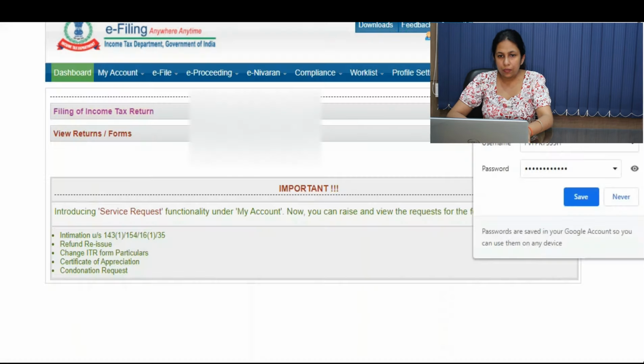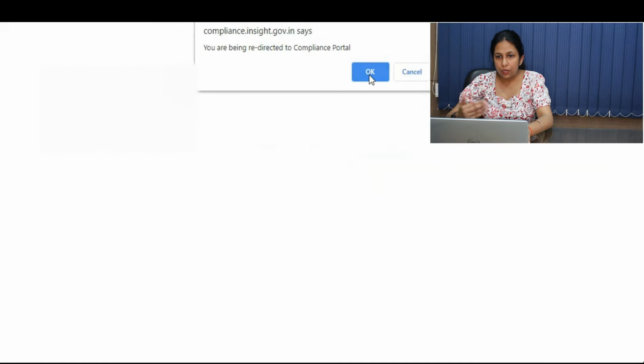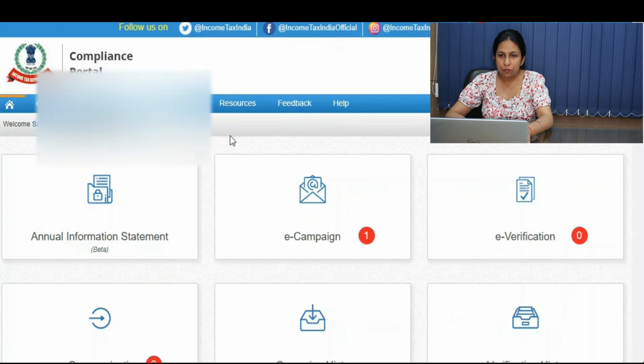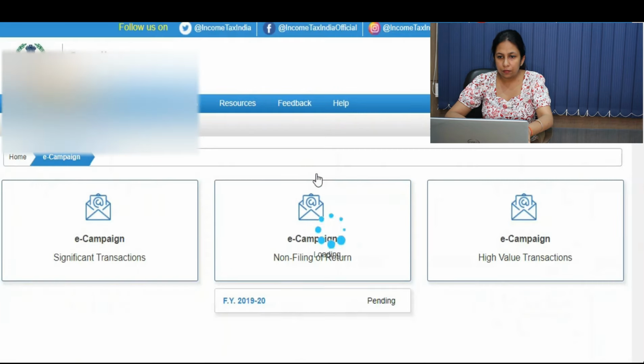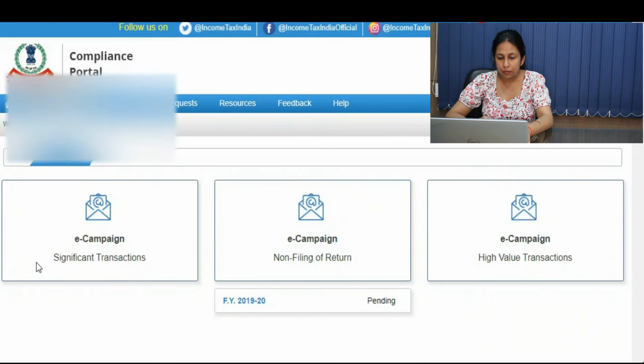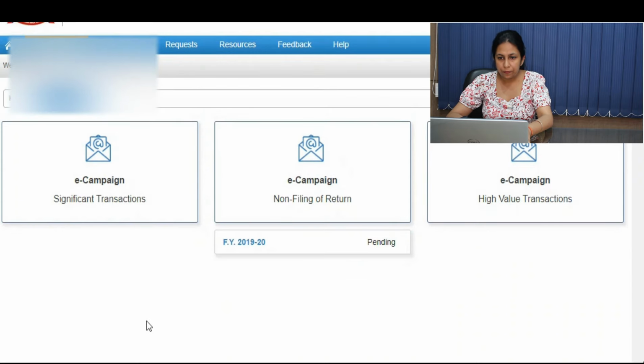After that you have to go to the compliance portal, confirm. It will be redirected to another page, so you have to accept it. Then you have to click on eCampaign. Here you can see a red mark is also there.